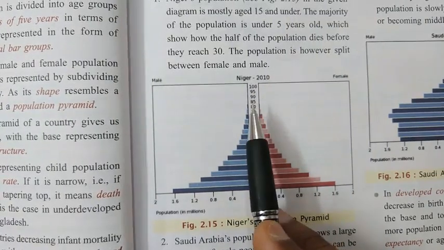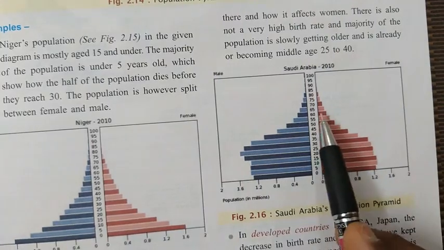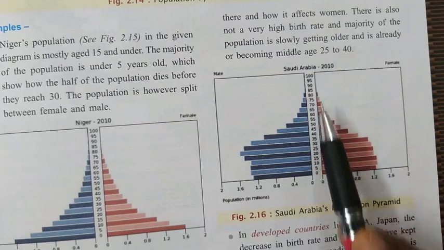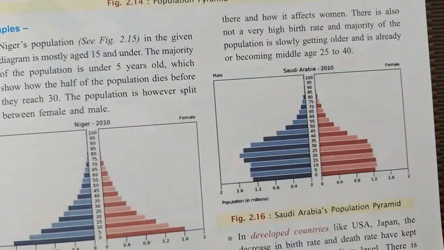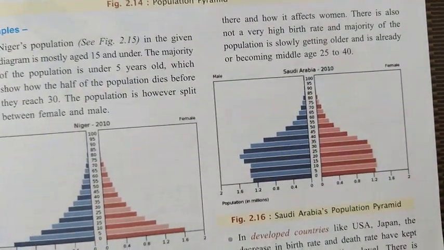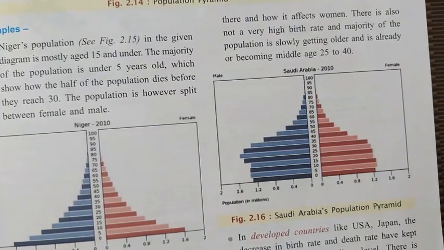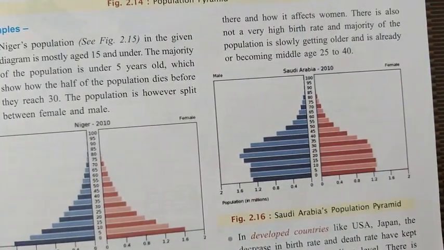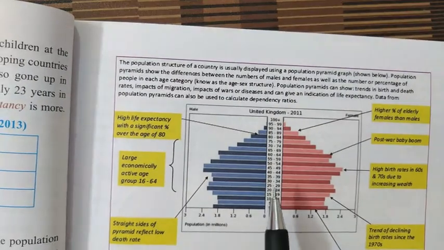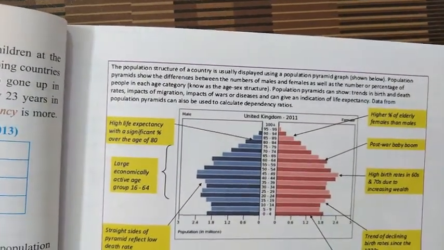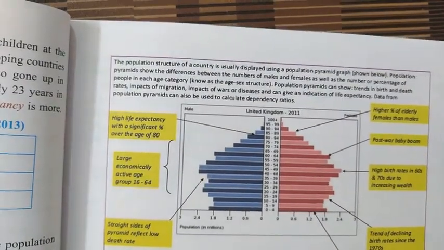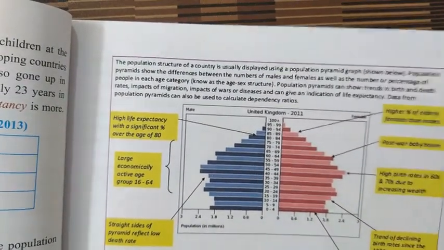Now here in Saudi Arabia, between 80 to 85, it is still very much nil. It means the old age population is very, very less. That means the life expectancy in Saudi Arabia and Niger is very low. But when we take the example of the United Kingdom, the life expectancy is very high. Like this we study the population pyramid.